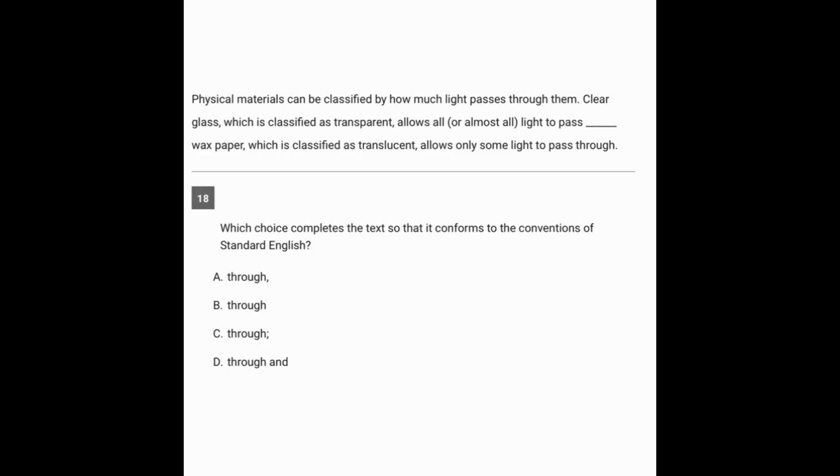Now we're going to question 18. Let's start with the prompt. Which choice completes a text so it conforms to the conventions of standard English? Another way to say that is, which one is grammatically correct? This is a grammar question.